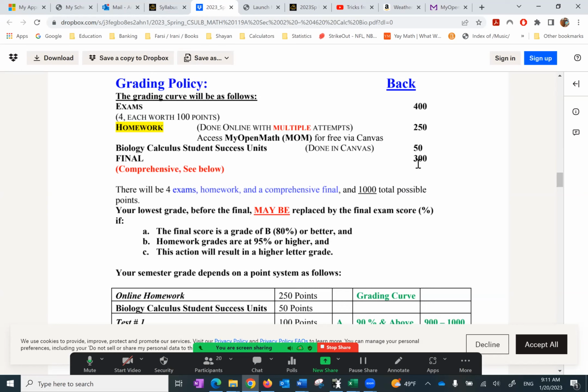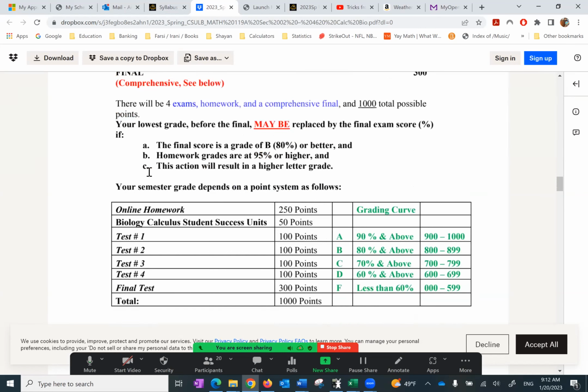The final is comprehensive and it's 300 points. And I've got to tell you, although it's comprehensive, it's pretty simple because all you have to do is review the previous exams. There is no makeup exam. However, I drop the lowest exam grade among the first 4 as long as the final is good. That means B, 80% or higher. Homework is at 95% or higher. And when I change that specific grade, it changes the whole grade, at least 1 letter grade. So otherwise, it makes no sense.